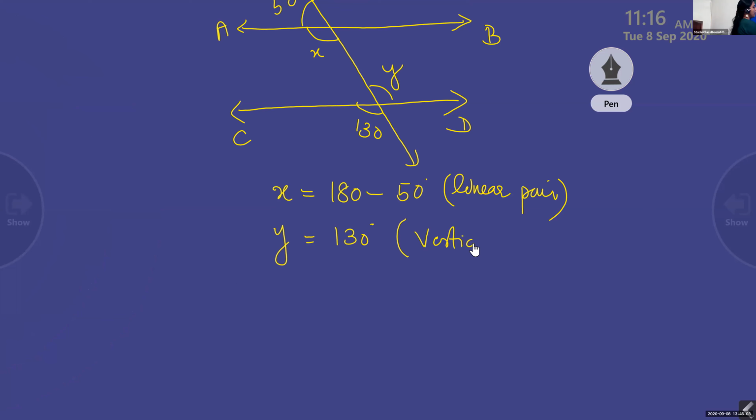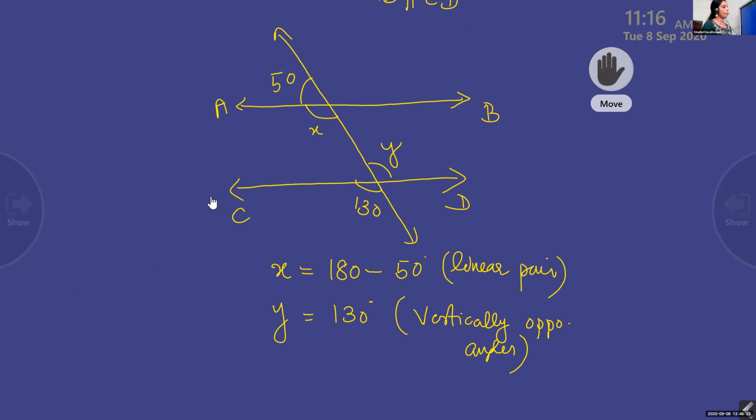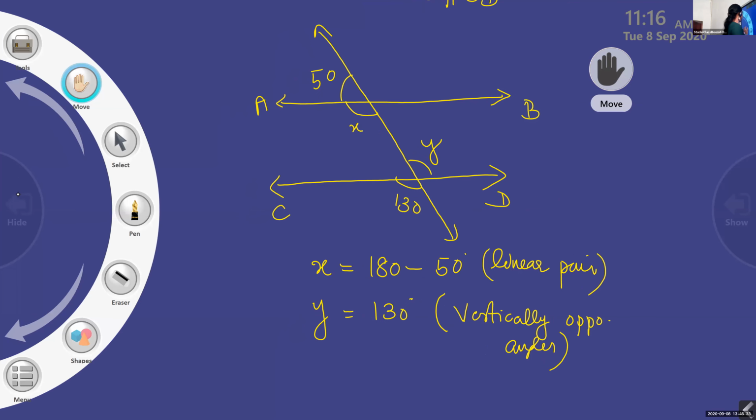Now, what we have to prove? We found X and Y and we have to prove that AB is parallel to CD. How will you prove that?